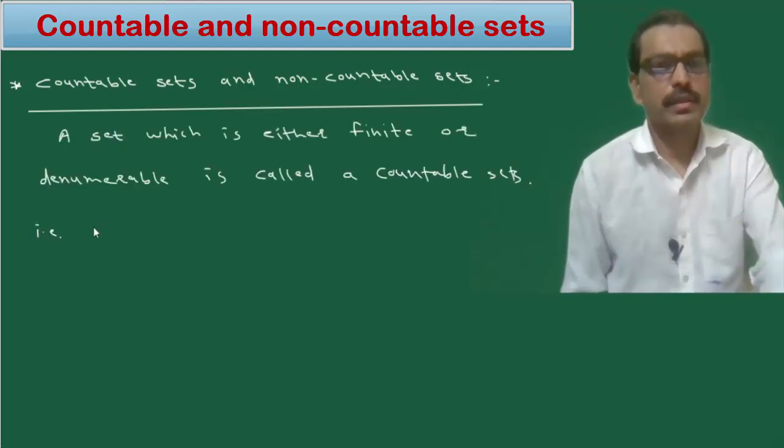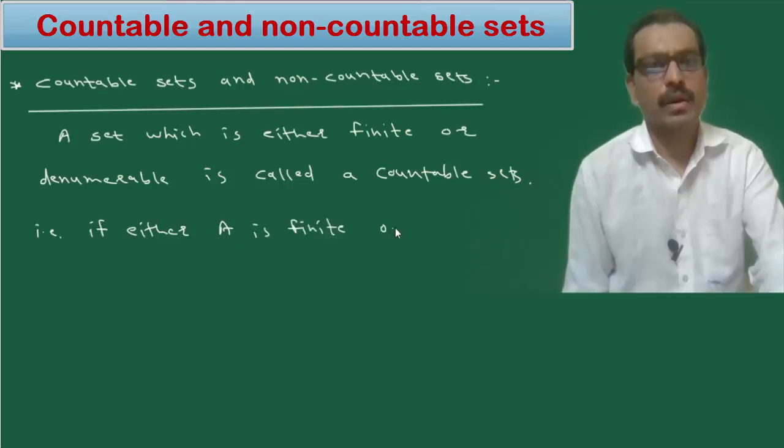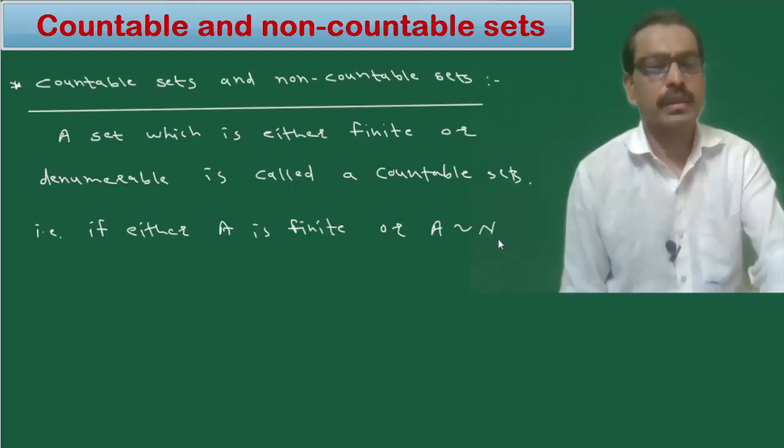That is, if either A is finite or A is equivalent to N, then it is said to be countable.